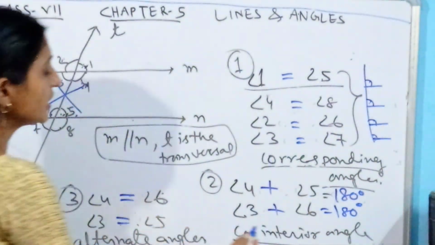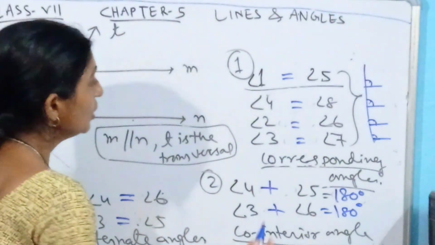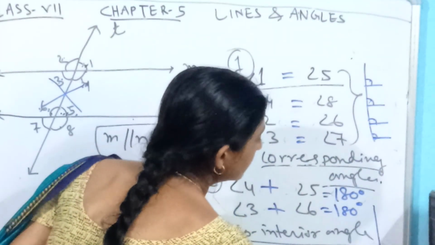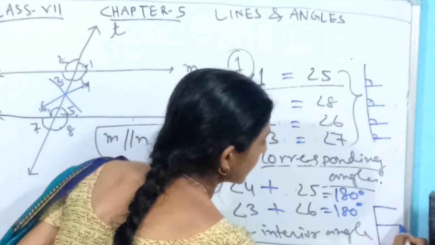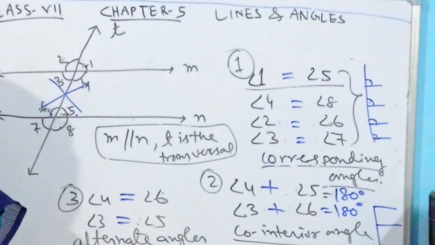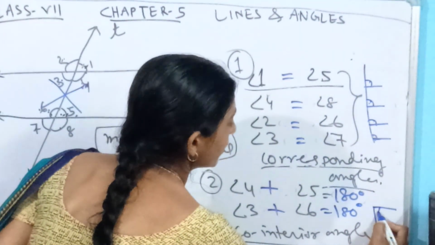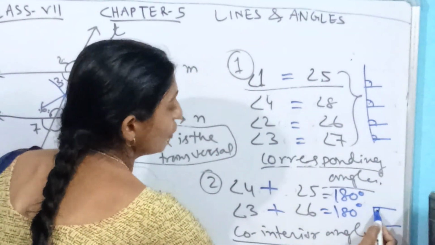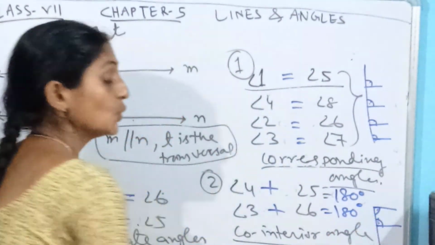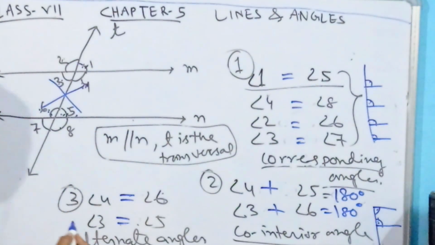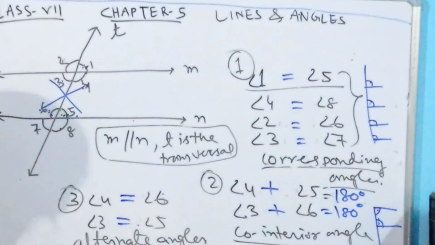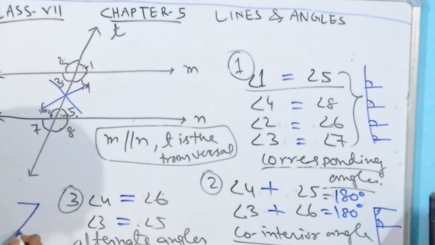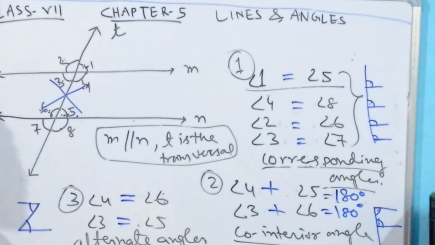Now how can you recognize the co-interior angles? For that we have one easy way. Take the English alphabet F. Here these two angles are co-interior. These two angles of F are called co-interior. Now, how can you recognize alternate angles? Take the English alphabet Z, and the two angles you get in Z are alternate angles.